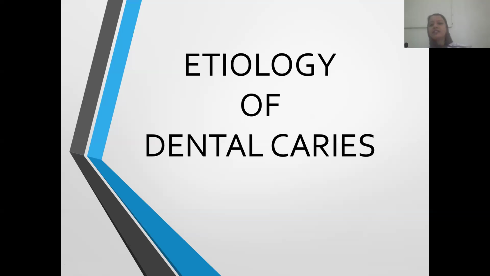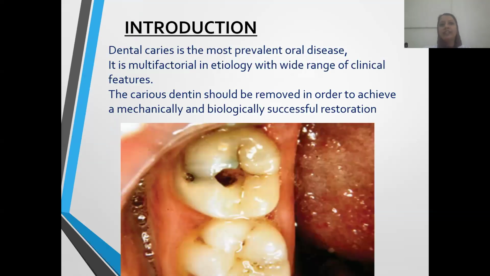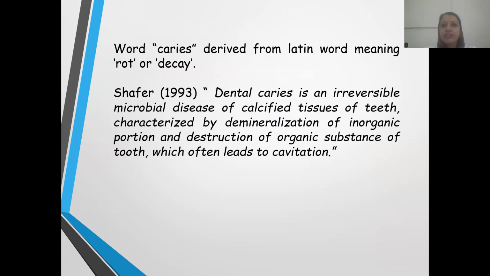So today I'll be presenting a class on the etiology of dental caries. Dental caries is the most prevalent oral disease, which is present in children as well as older people. And we all know that it is multifactorial in etiology and it presents with a wide range of clinical features. The caries dentine as well as the caries enamel has to be removed in order to achieve a mechanically and biologically successful restoration.